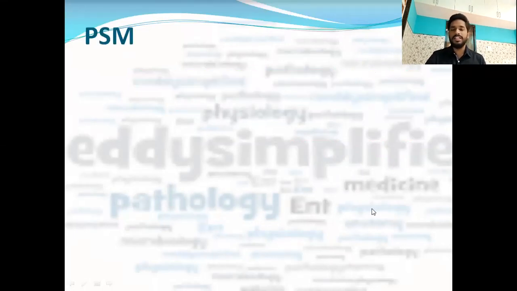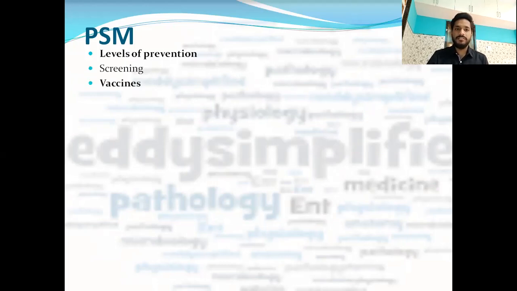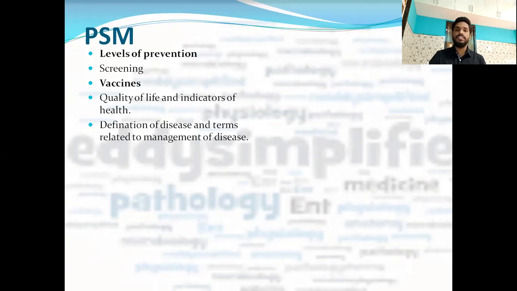P.S.M first, that is preventive and social medicine. In India it is called SPM in many places. So the first important topic is levels of prevention, then screening, then vaccines, quality of life and indicators of health, and that kind of thing. Then definitions of disease and terms related to the management of disease, iceberg phenomenon, a very important topic, then bioterrorism, category ABC,